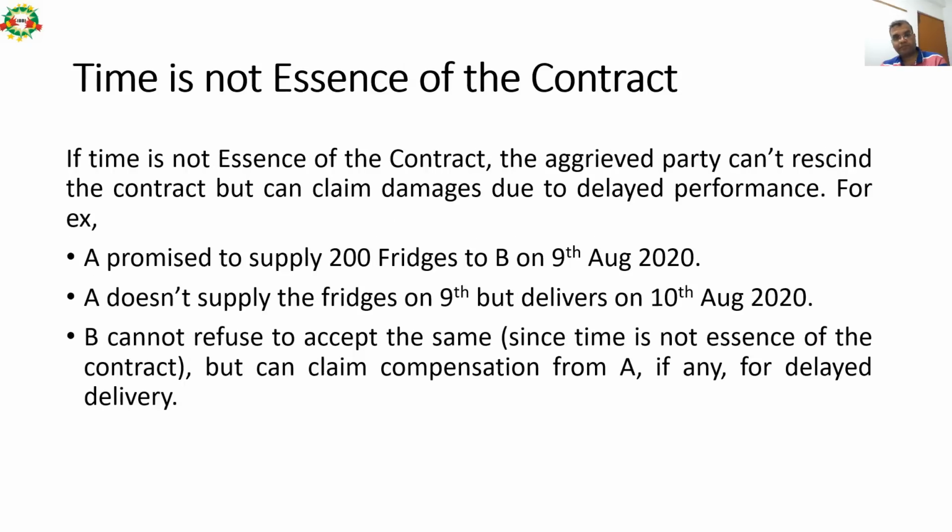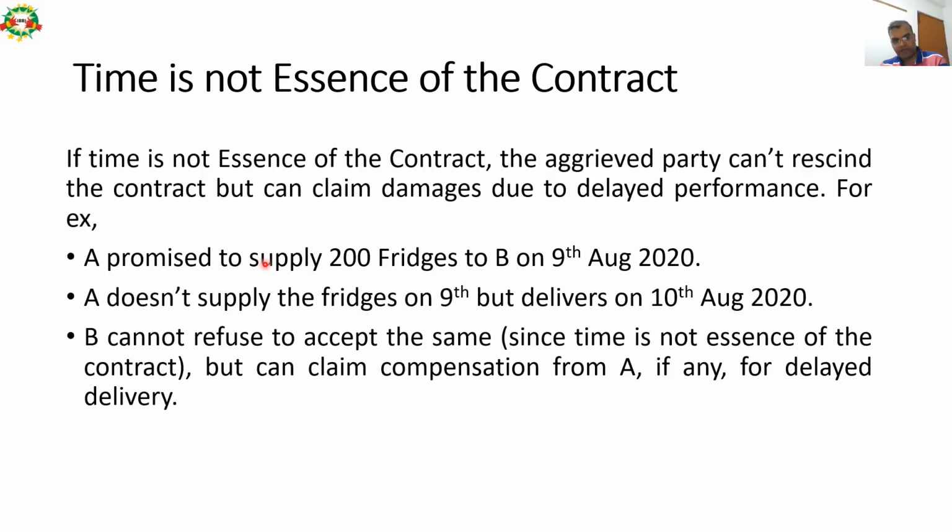In case time is not the essence of the contract, the aggrieved party cannot rescind or cancel the contract but can claim damages for the delayed performance. For example, A promises to supply 200 fridges to Mr. B on 9 August 2020. Mr. A doesn't supply the fridges on 9th August but delivers on 10th August 2020.